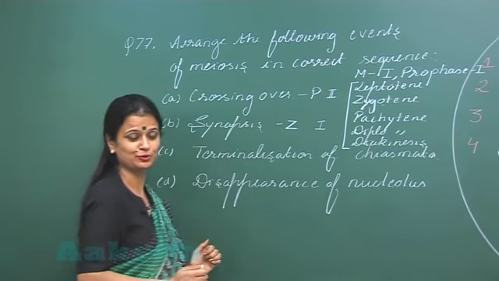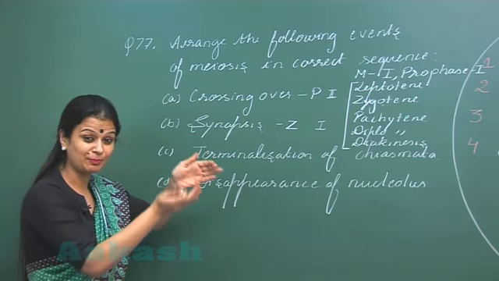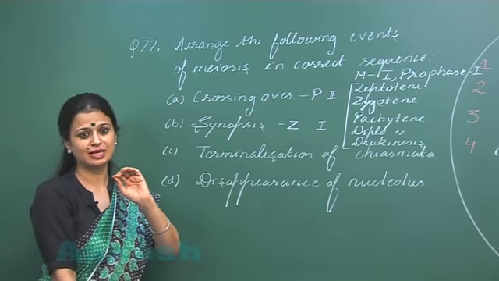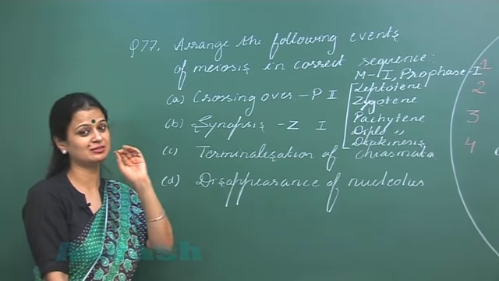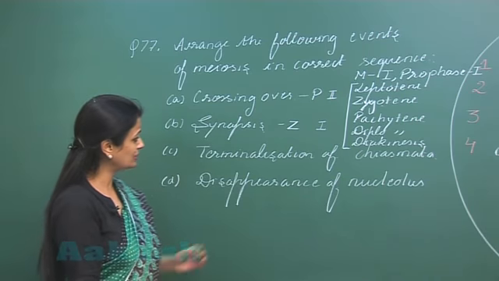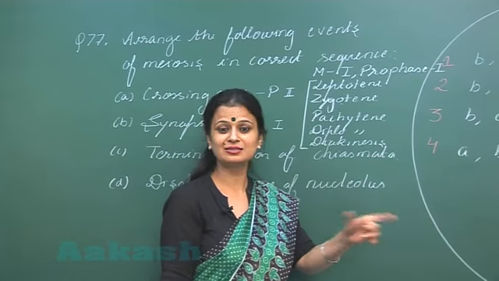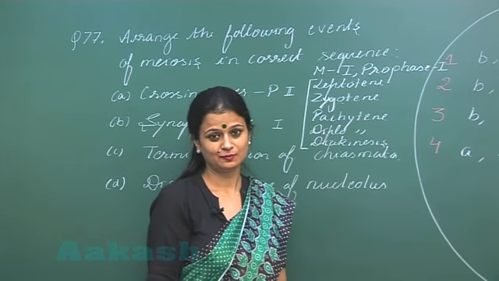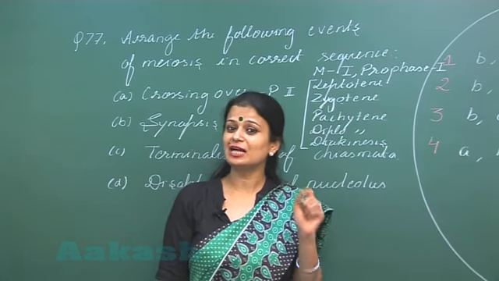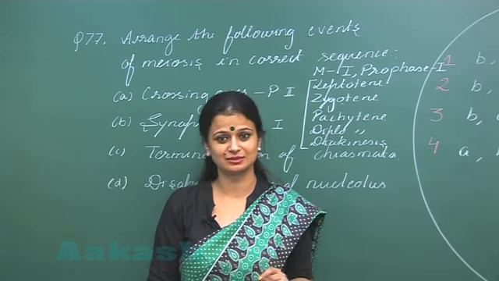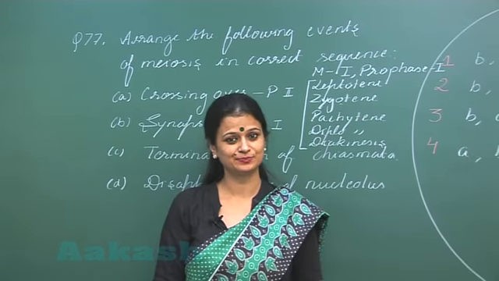Now they start repelling, but there are still points at which the chromosomes remain attached. What do you call them? Chiasmata. Chiasmata are the points where crossing over has occurred.